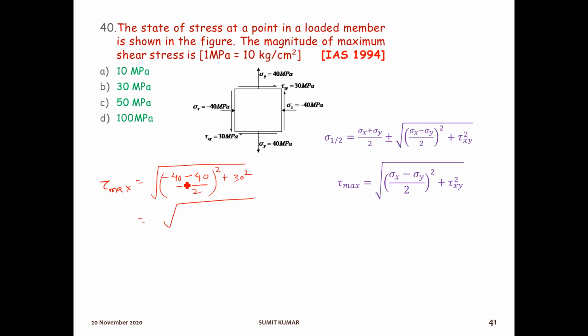So it will be what? Minus 40 minus 40, that is 80 by 2. 40 square plus 30 square, which will give you the 50 MPa. Option number C will be the right answer.